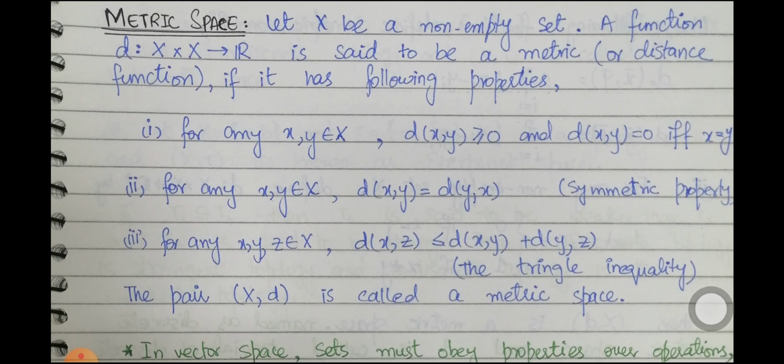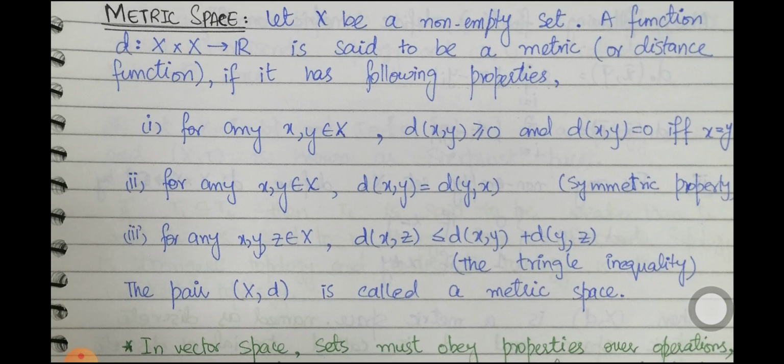So you can see that when we discuss group, ring, field, vector spaces or metric spaces, in all these terms we have a grouping of a non-empty set with some algebraic operations, and those operations must satisfy some properties. On the basis of those properties, we name the grouping to be a vector space, field, ring, group or metric space.